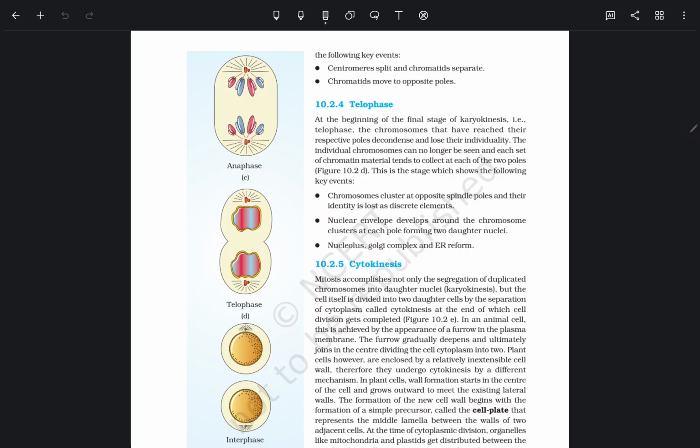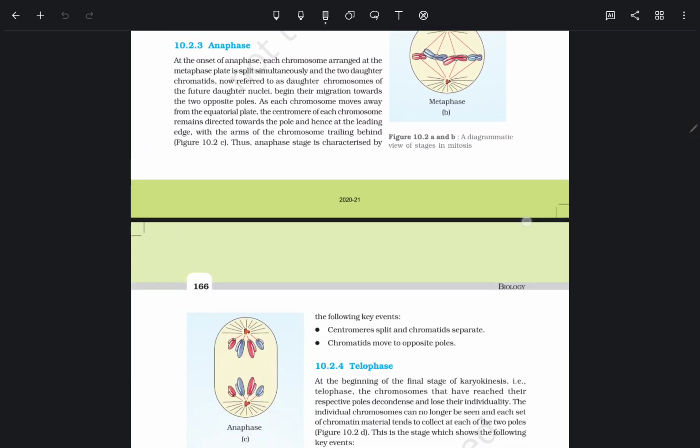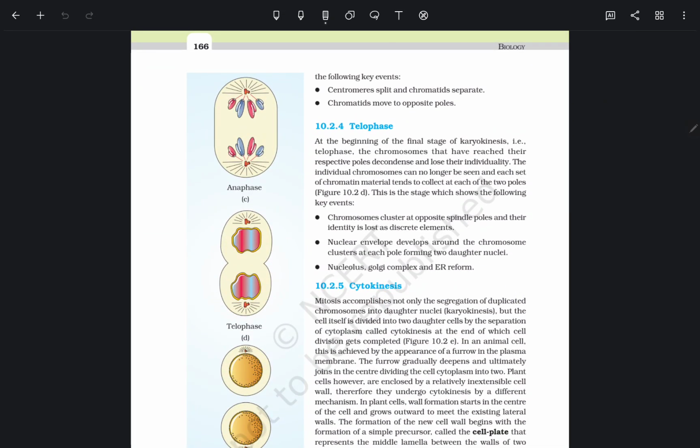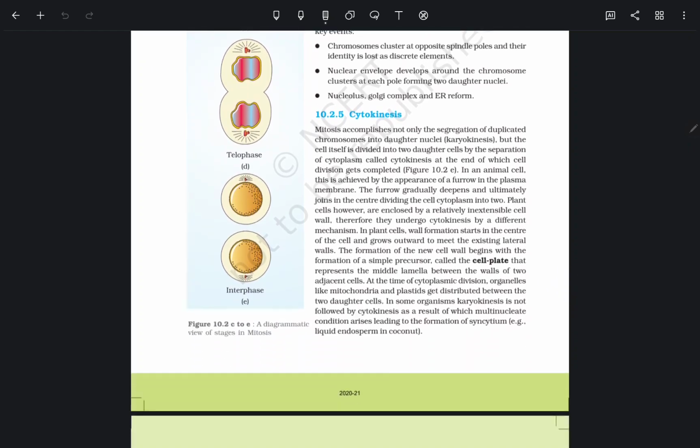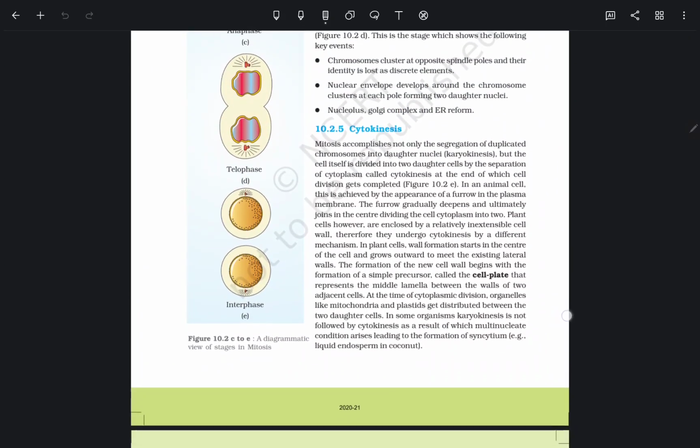After anaphase, we are discussing telophase, in which chromosome clusters go to opposite spindle poles, the nucleolus and Golgi complex and ER reform, and the nuclear envelope develops around the chromosome cluster at each pole, forming two daughter nuclei.